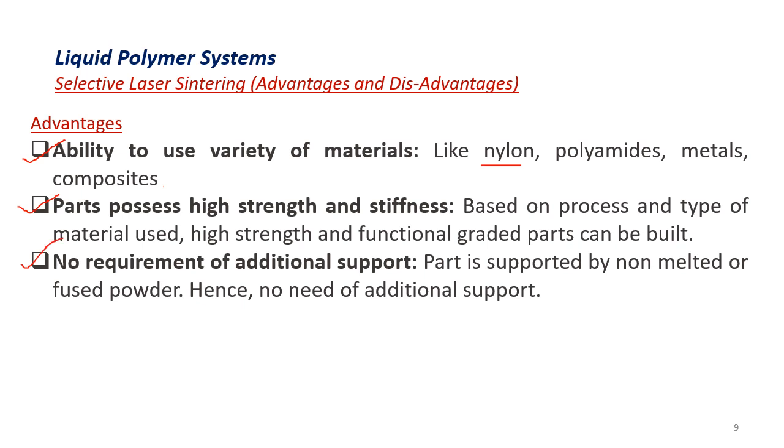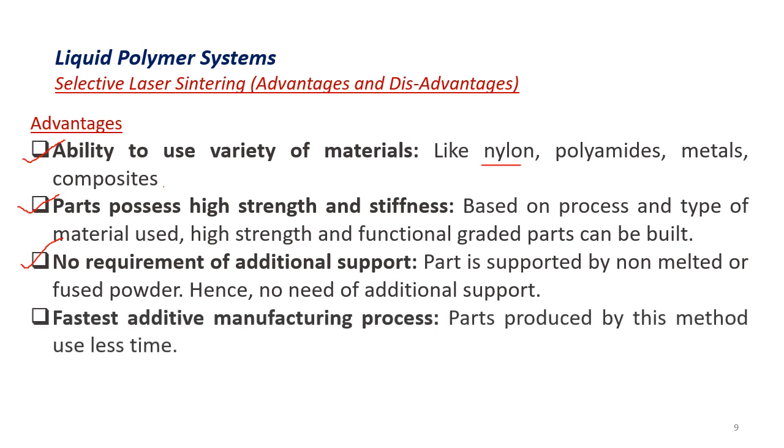No requirement of additional support, as we know that the part is supported by non-melted or non-fused powder, meaning the unexposed area of the powder is going to remain as it is without getting melted. This powder itself acts as a support, hence no need of having additional support.